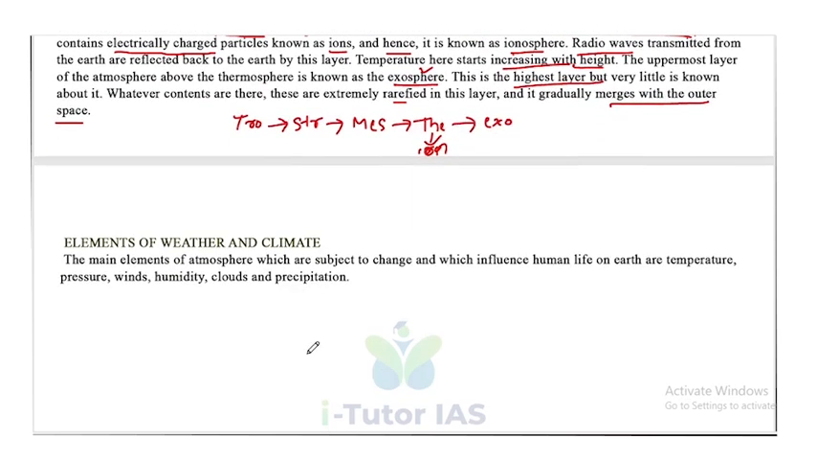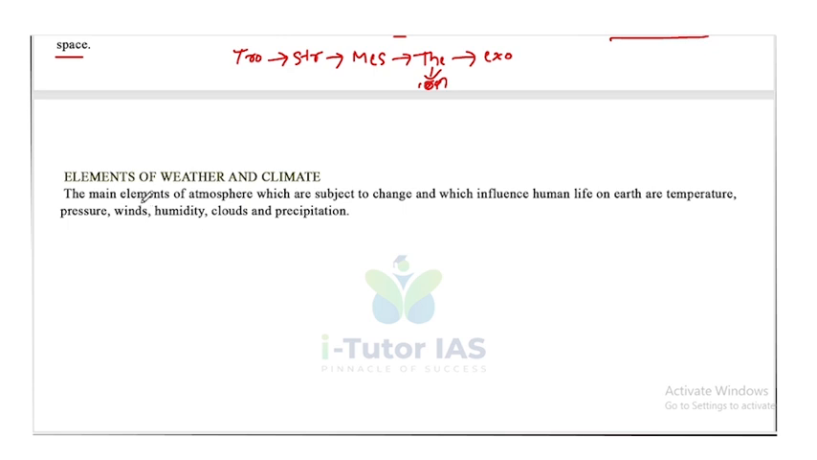Elements of weather and climate. So this is a simple one. The main elements of the atmosphere which are subject to change and which influence human life on the earth are temperature, pressure, winds, humidity, clouds and precipitation. These can influence the weather and climate of the atmosphere.